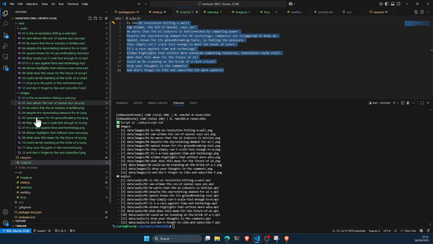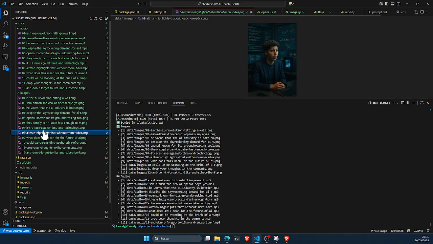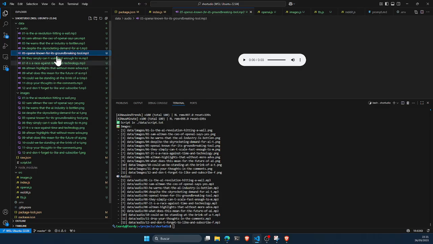Then if we go to a random one, we go to this image, we can see that they have something for the OpenAI known for its groundbreaking tool or different ones. So this is different content that is generated automatically. And here also the audio. So if we want to check this one, we play this.